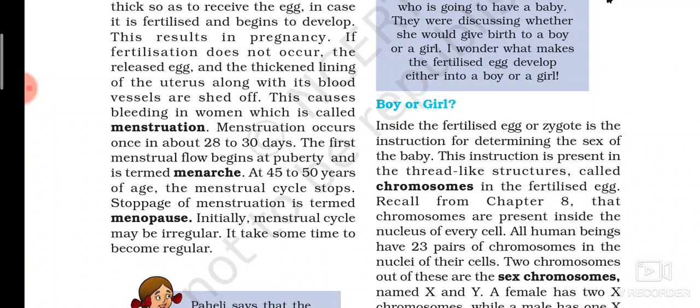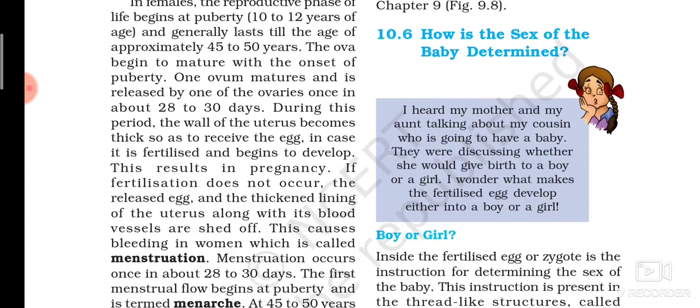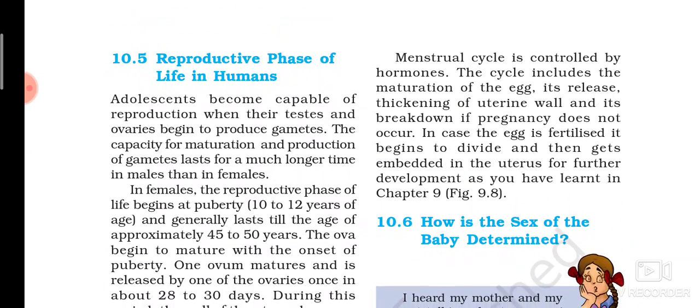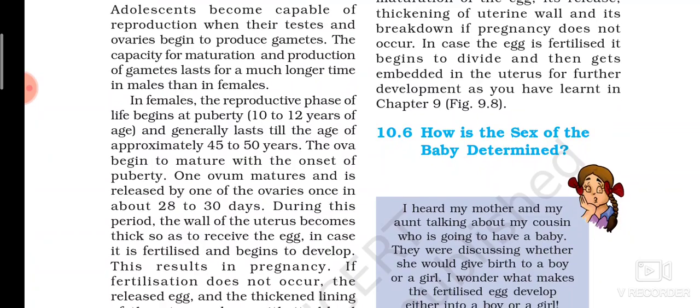When this menstruation cycle starts the first time at the age of puberty, that time is known as menarche. And when it takes place for the last time, that time is known as menopause, when the menstruation cycle stops. It takes place at the age of 45 to 50. Okay, so this was about the reproductive phase in human females.